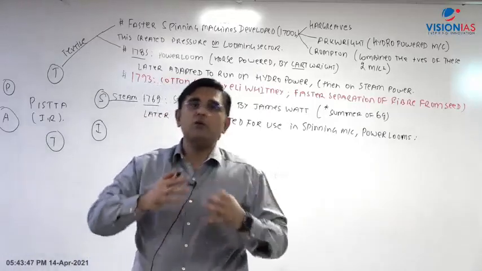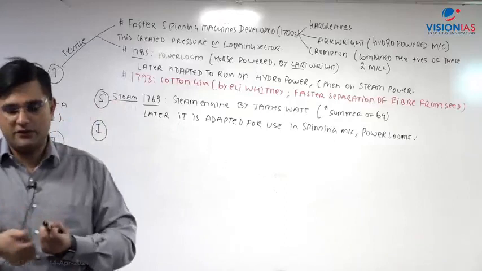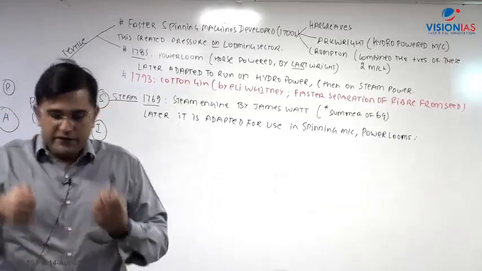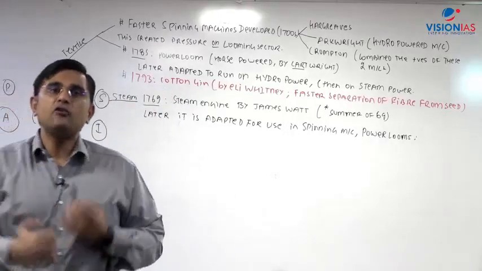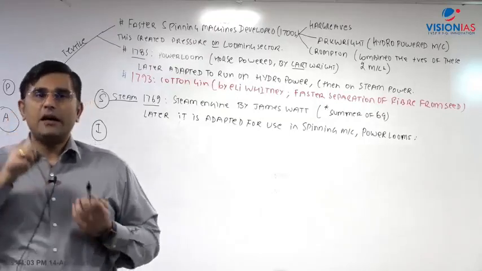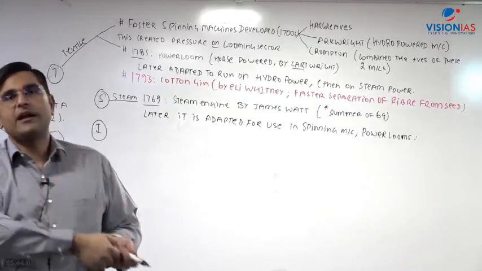Now usually the coal mines were filled with water, because when you do mining you will come across underground water. So when you are doing mining you will come across water. First of all, that water needs to be pumped out of the ground, and then you will be able to mine the coal. Look at the cycle which is created. Earlier by hand, water will be taken out from the mines very slowly.